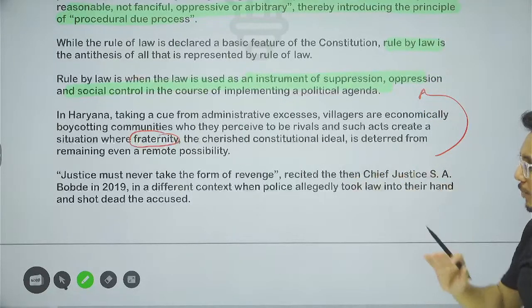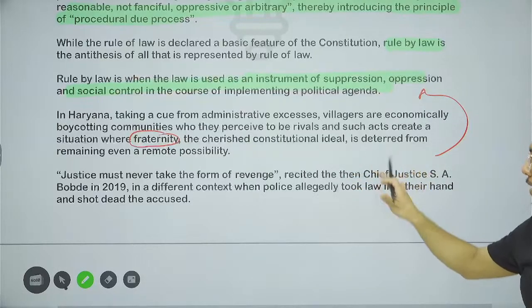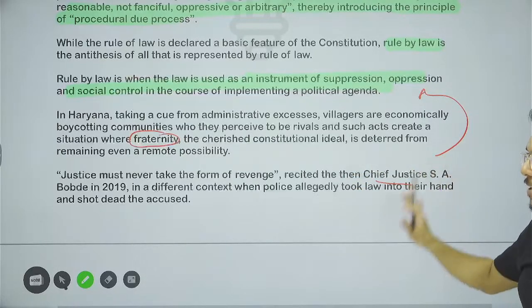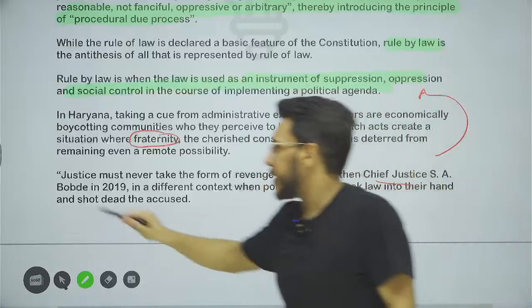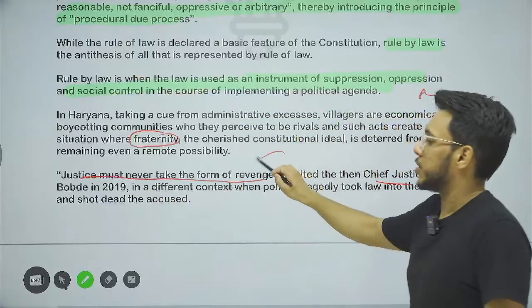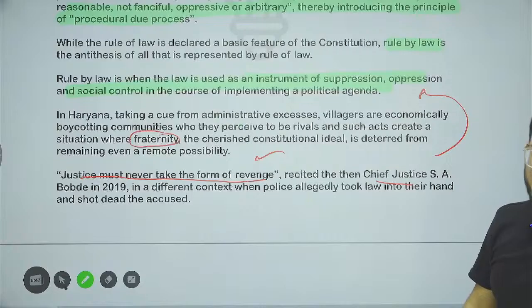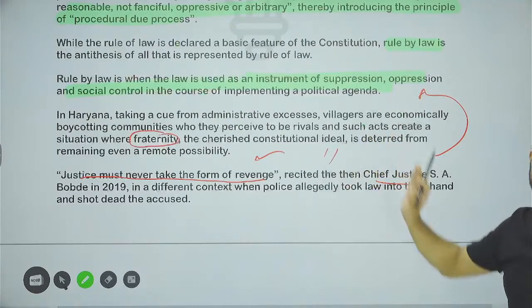So, Chief Justice S.A. Bobde has one quote: justice must never take the form of revenge. Justice must never take the form of revenge. This is something that needs to be kept in mind.